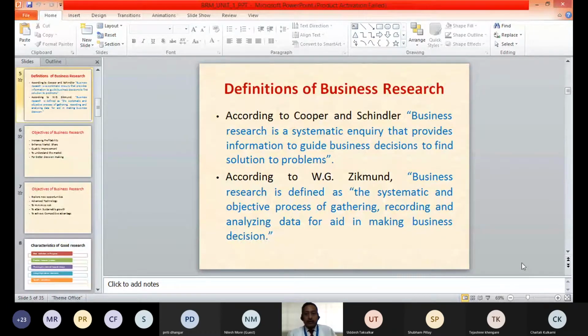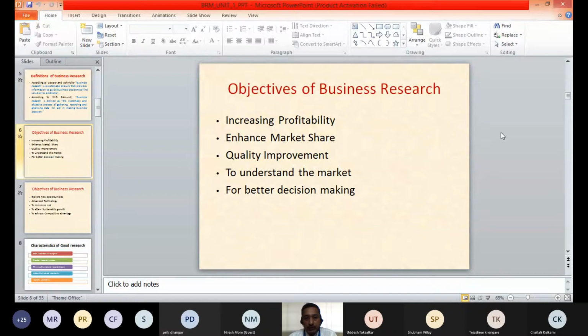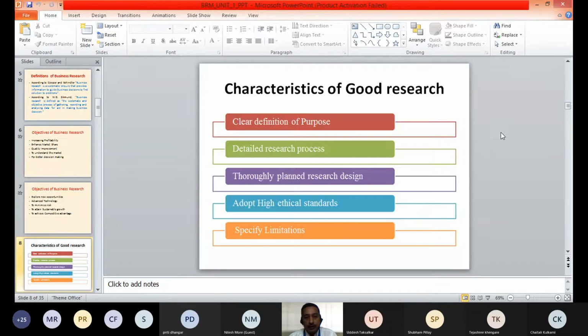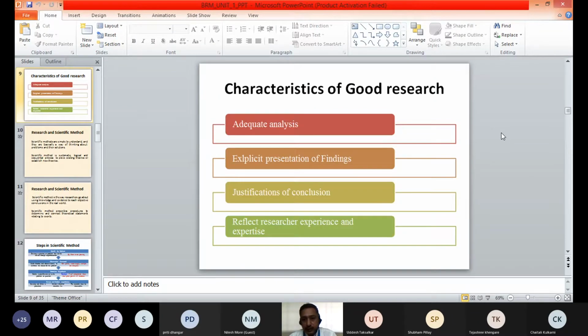Research is a systematic inquiry that provides information to guide business decisions and to find solutions to the problems. So, while doing a business, we all have to take decisions on a day-to-day basis related to business and different business activities, and therefore research can help us to provide that information on the basis of which we can take good decisions. That we learned. We also discussed the purpose of business research, why we do business research, and then we discussed what is called good research, the different features or characteristics of good research.